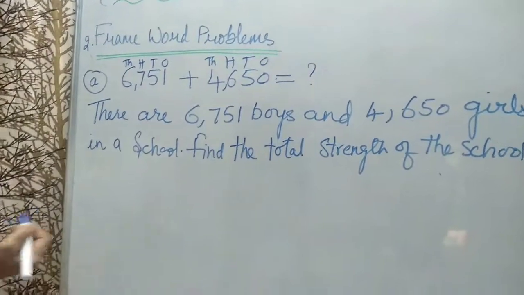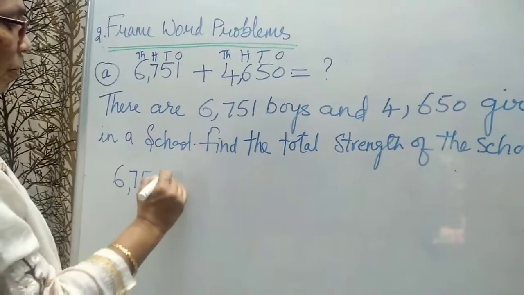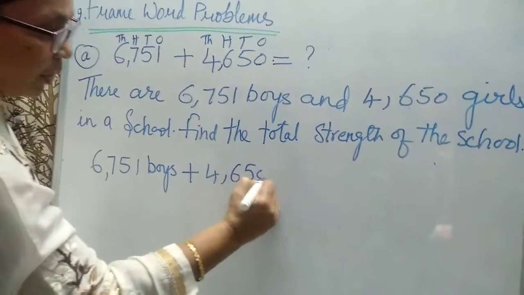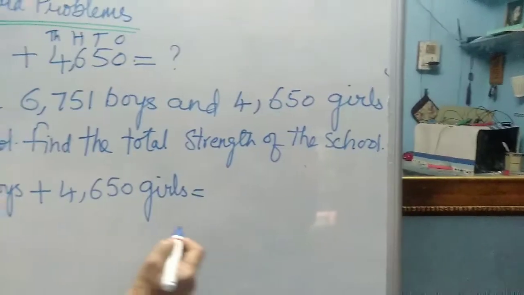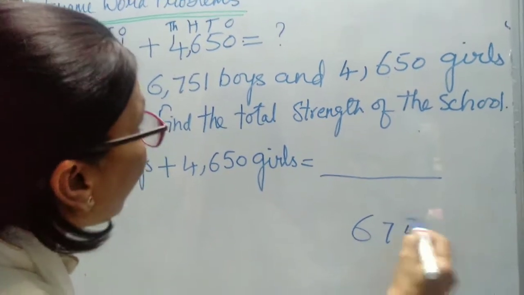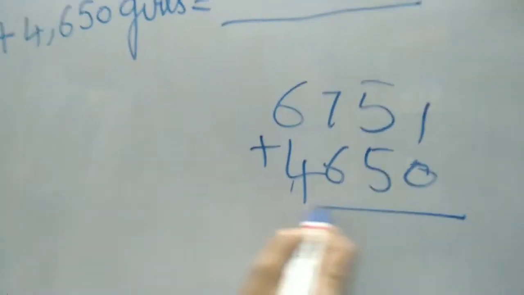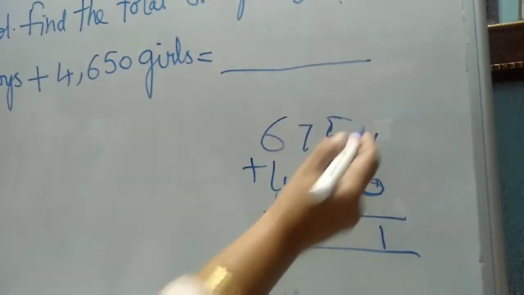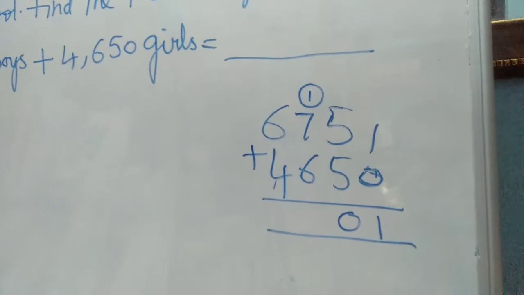Same. 6,751 boys plus 4,650 girls is equal to, we write the answer here. 6,751 and 4,650, add them and write the total. 1 plus 0, 1 only. 5 in the mind, 5 on the finger. 10, 0 and carry 1. 7 in the mind, 6 on the finger.